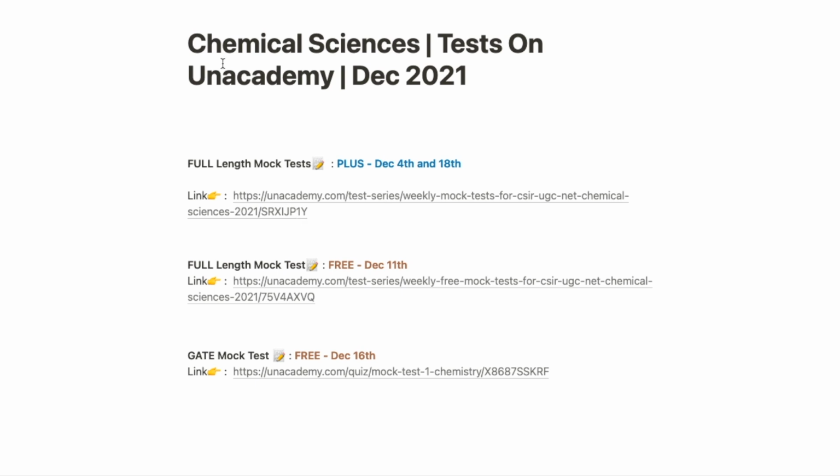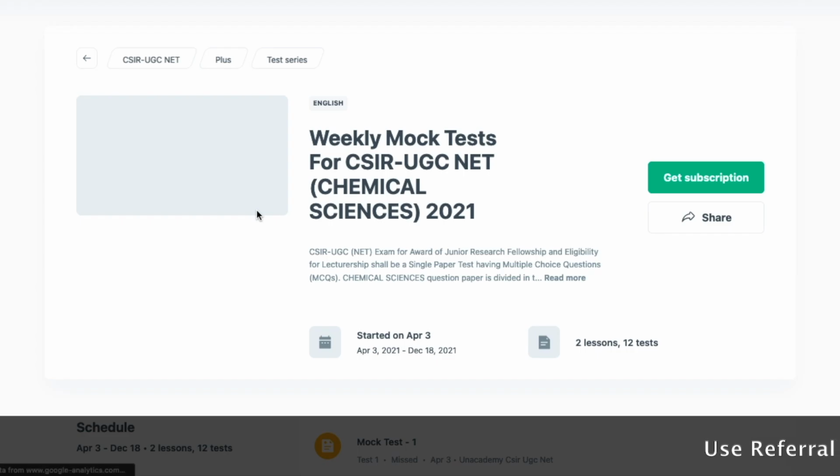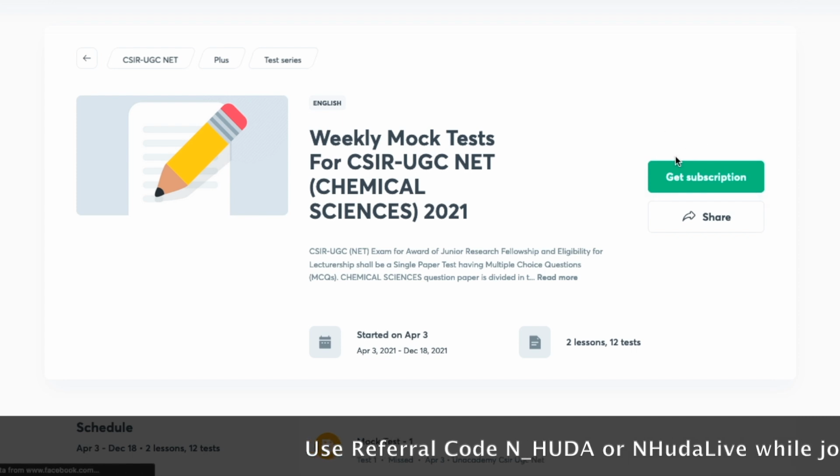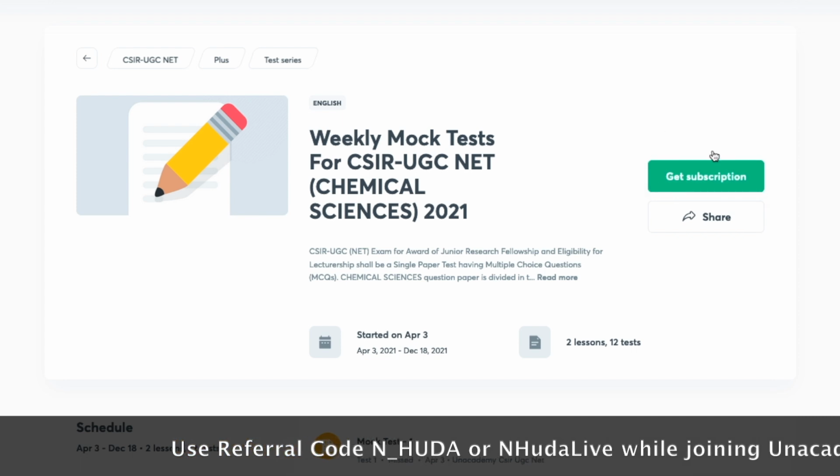Now in that case, again on the same page, which the link is there in the description of this video, you can just go to the first one which says Plus, and the tests are on 4th and 18th of December. You can click on this link, and then you will be taken to the page where this type of interface you will see. Now here, since you have not yet taken the Unacademy Plus subscription, it will ask you to get subscription.